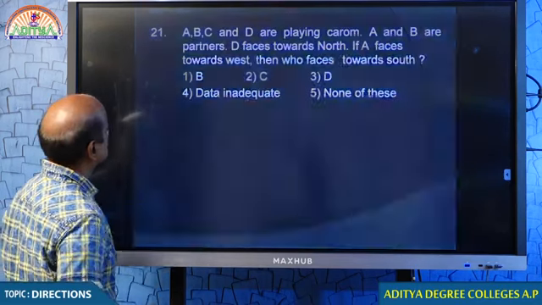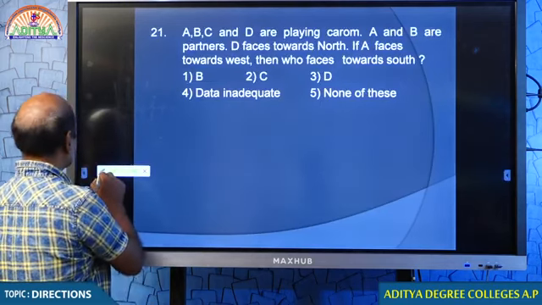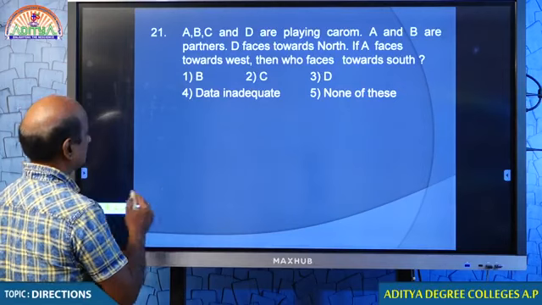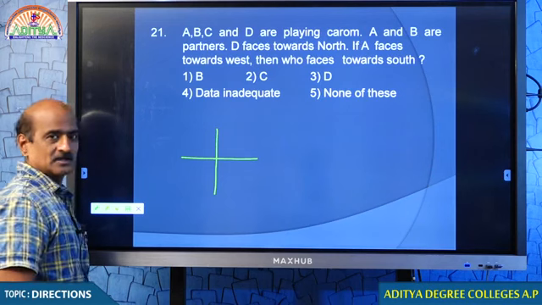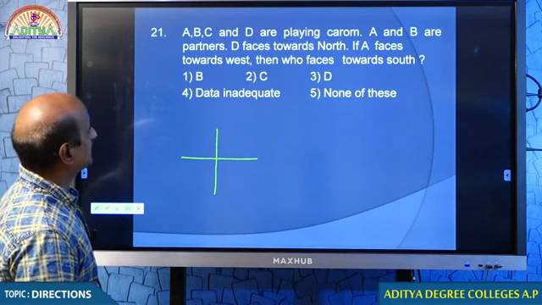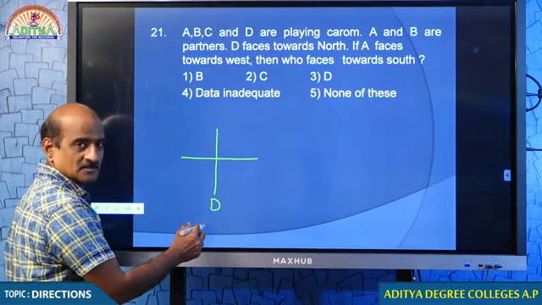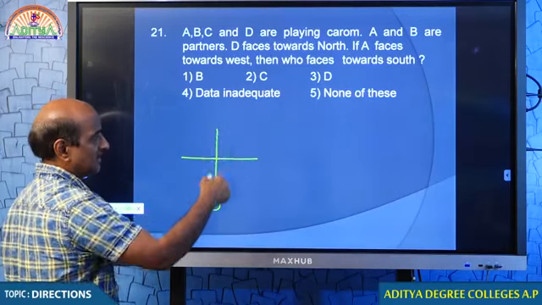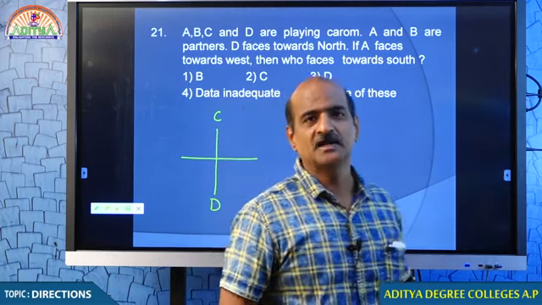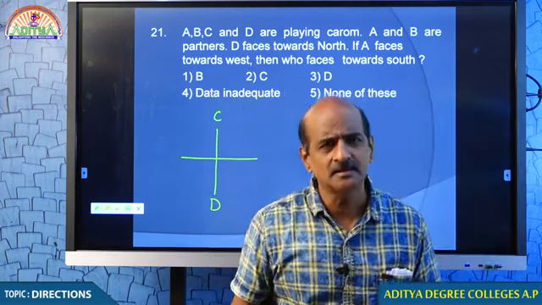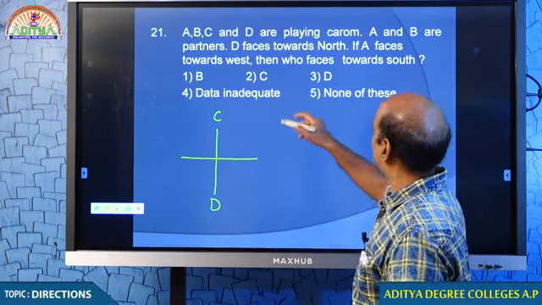Question number 20 is also similar. Question number 21: A, B, C, D are playing a carom. So, obviously, they must be sitting like this. To play carom, they have to be something like this. A and B are partners. D faces towards the north. If A and B are partners, C and D should be partners. When D is facing north, C must be facing south.